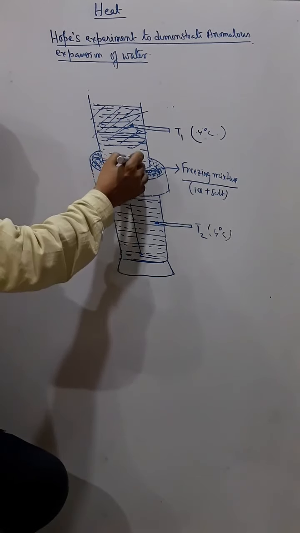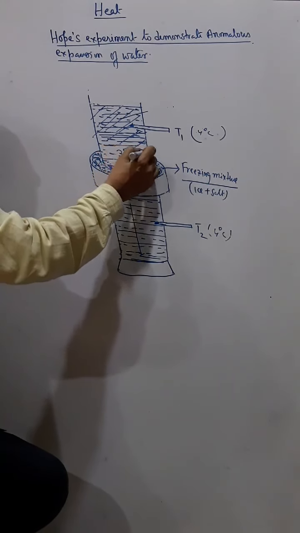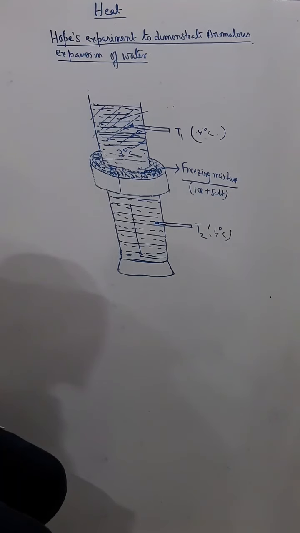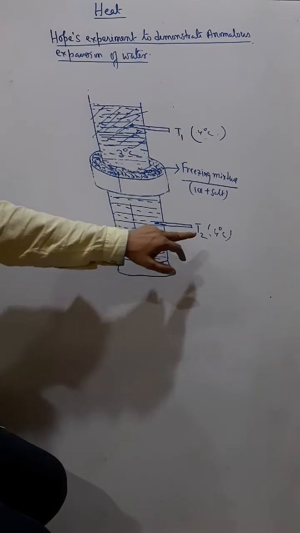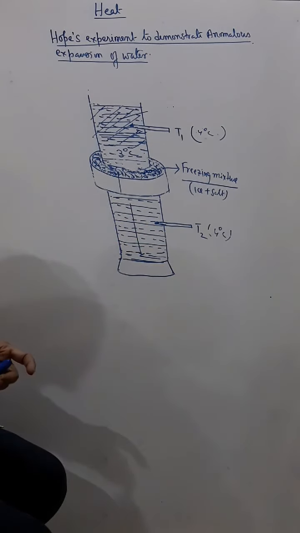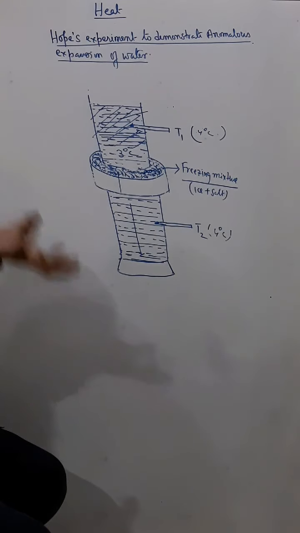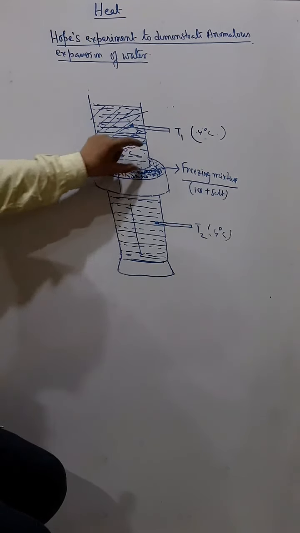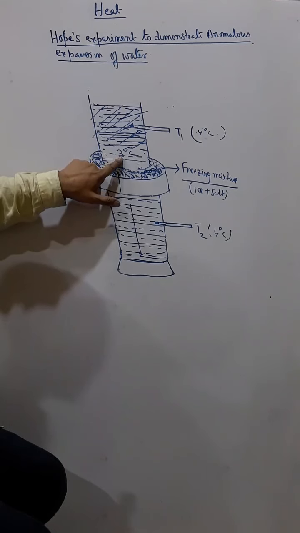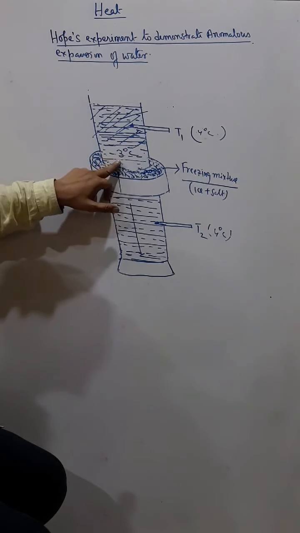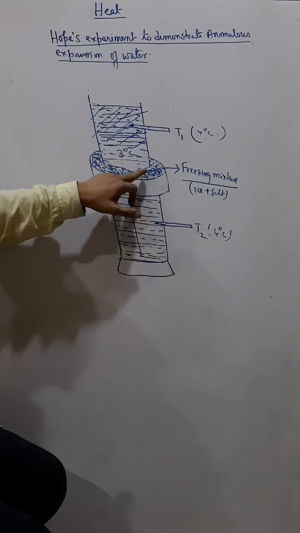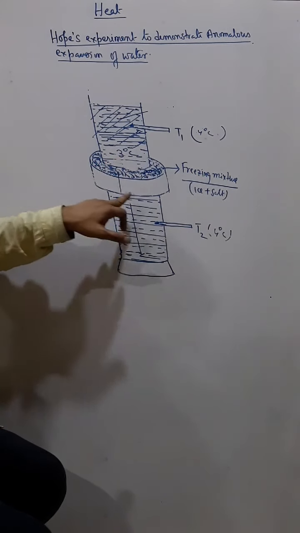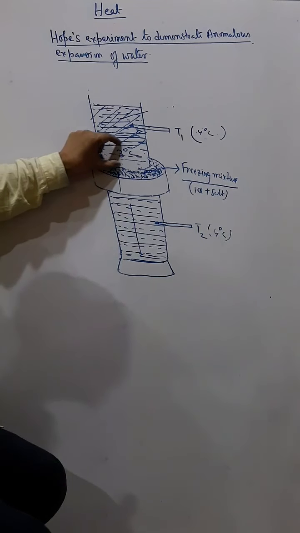Now when the temperature becomes, say, 3 degrees Celsius, this water will not sink down, because we know that the density of water at 4 degrees Celsius is maximum, so that is the heaviest water. But when the temperature of the water comes to 3 degrees Celsius, its density is less than that of 4 degrees Celsius water. So this part of the water remains here.